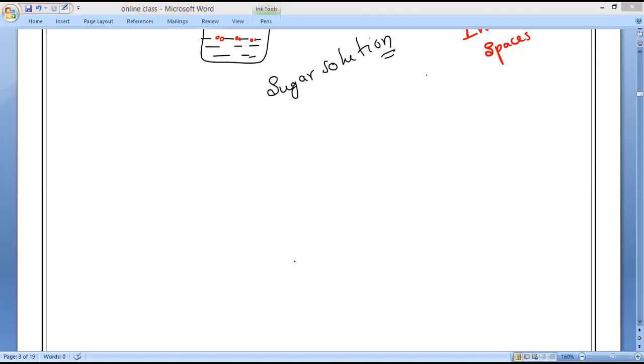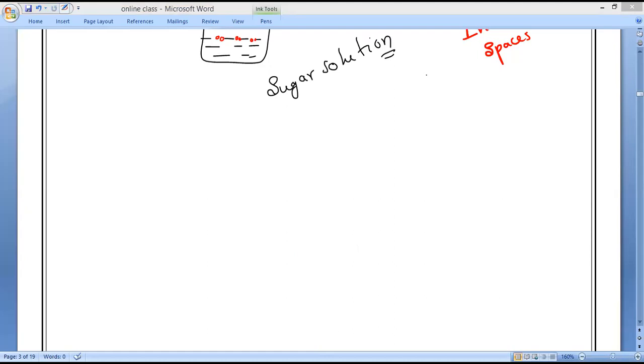Suppose you are in a bedroom and your mother is doing puja in the God room, still the smell will come or not, guys, in our home? Yes, sir. Understand? So the fragrance, the pleasant smell of the agarbatti, spreads in the whole room very quickly. So the observation we can make is that the burning of an incense stick produces gases. Yes or no, guys? It will produce smoke.